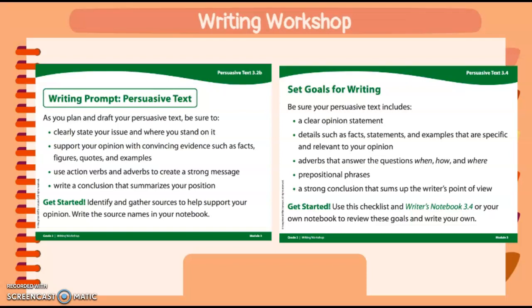It helps to set goals for our writing so we know what we need to include. Let's look at our setting goals slide. Be sure your persuasive text includes a clear opinion statement, details such as facts, statements, and examples that are specific and relevant to your opinion, adverbs that answer the questions when, how, and where, prepositional phrases, and a strong conclusion that sums up the writer's point of view.